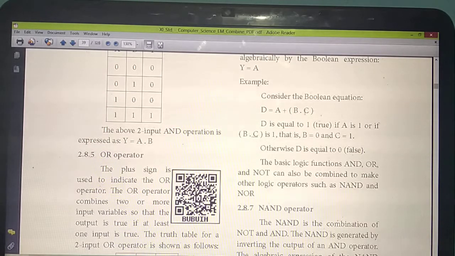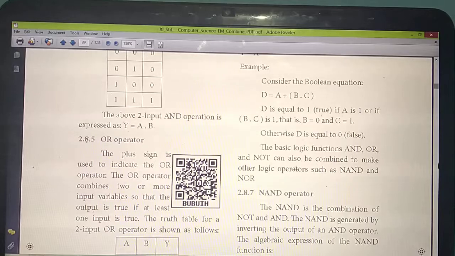So B dot C becomes 0 means B becomes 0, C equals 1. 0 into 1, the answer is 0. The value of A is 1, so 1 plus 0, the answer you will get is 1. They have given one theorem with the simplification. When will it get the answer 0? Otherwise the answer will be 0. If both the values are 0, the answer you will get is 0.